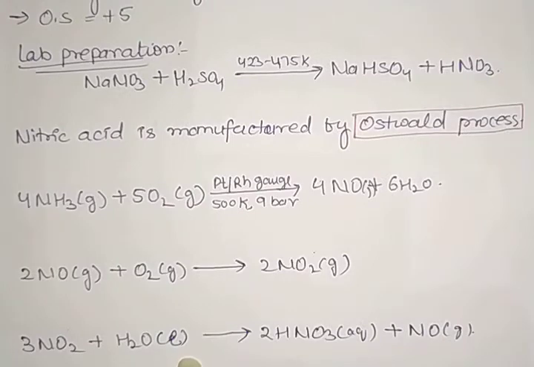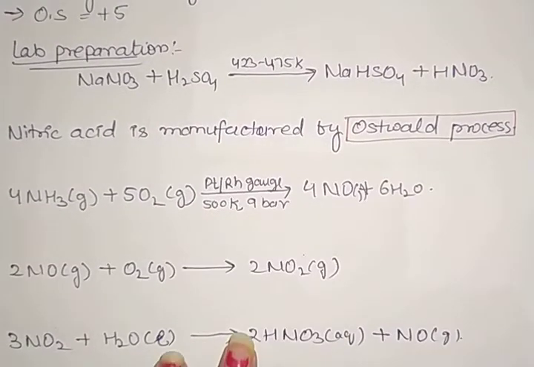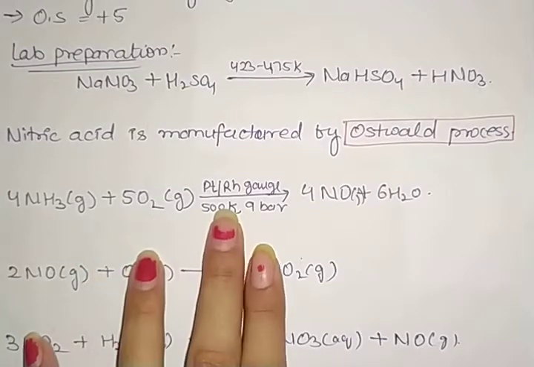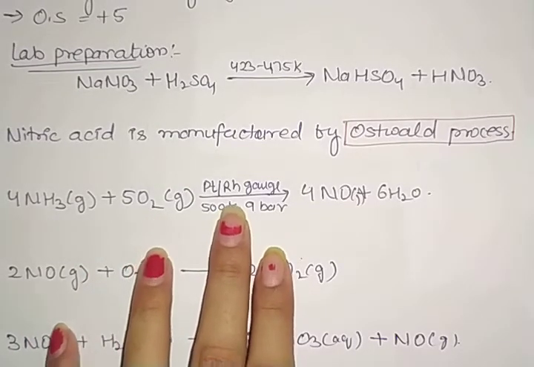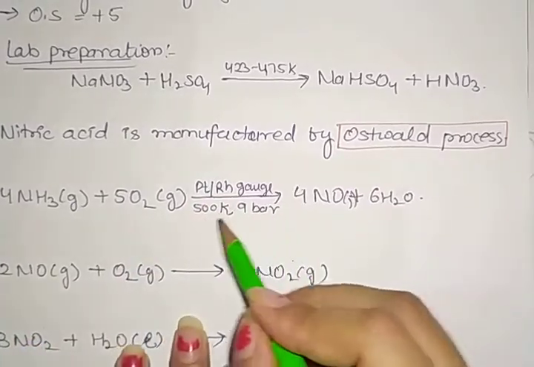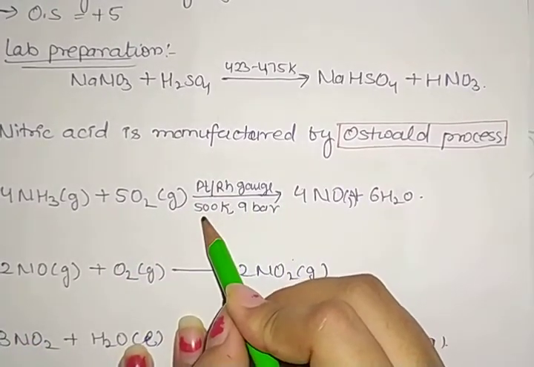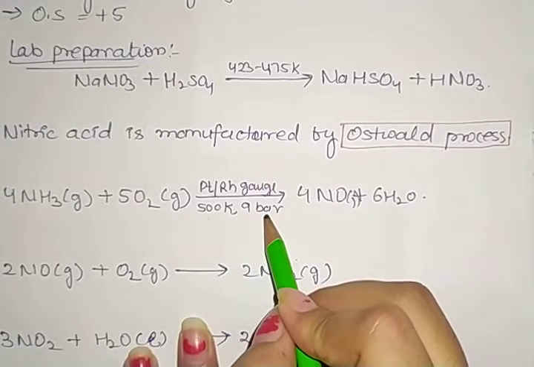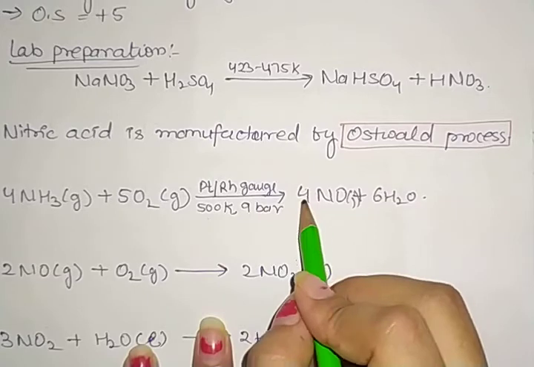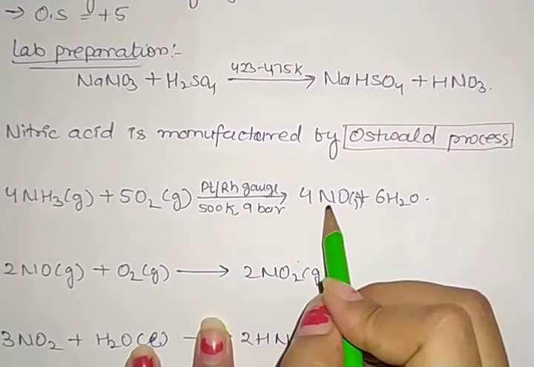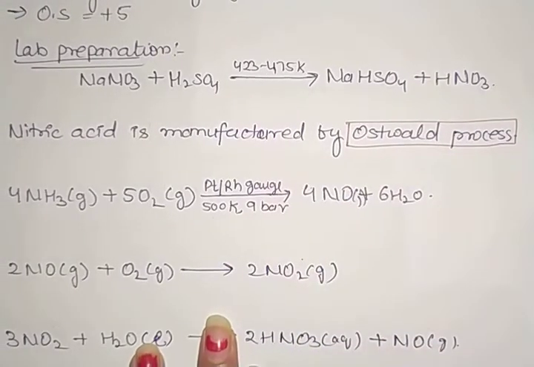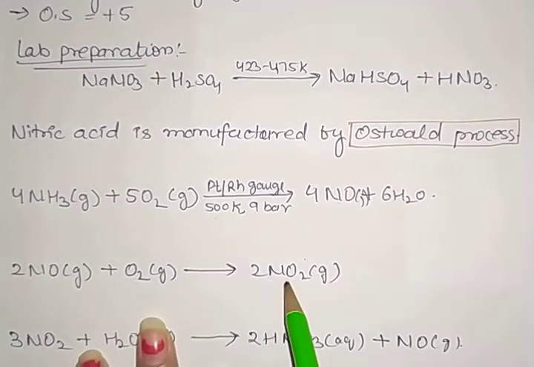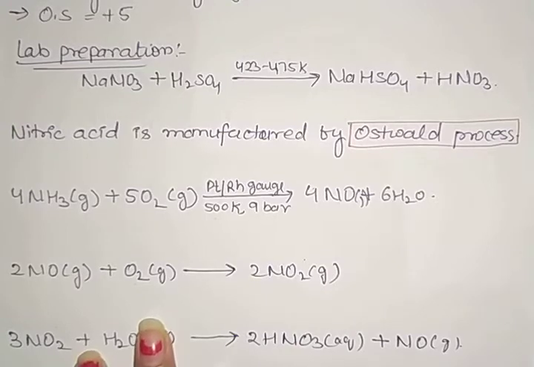When we treat ammonia with oxygen in the presence of platinum or rhodium gauze as a catalyst, at 500 Kelvin temperature and atmospheric pressure of 9 bar, we get the formation of 4NO. NO is nitric oxide. This nitric oxide again combines with oxygen and forms NO2, which is nitrogen dioxide.